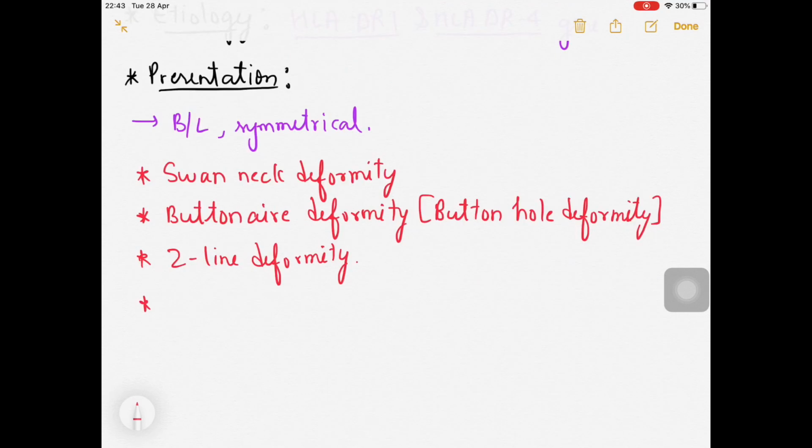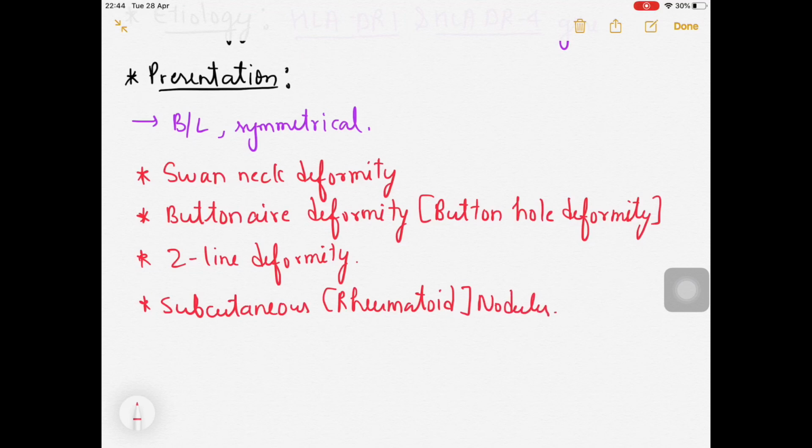Some other extra-articular manifestations. The articular manifestations are the joint manifestations. Other than the joints, what can be the problems? I am now talking about the extra-articular manifestations. These will be nodules, subcutaneous nodules, which we also call rheumatoid nodules. Because of those nodules, extra-articular manifestations will come.